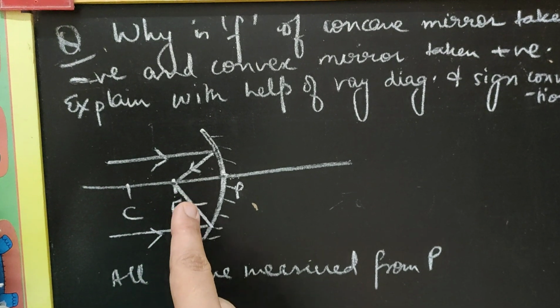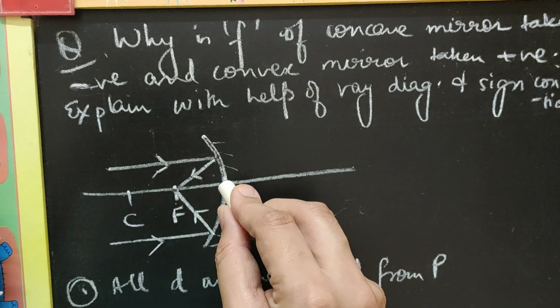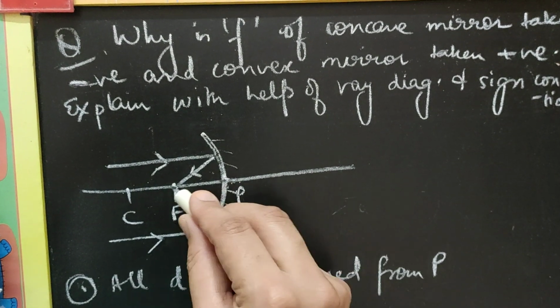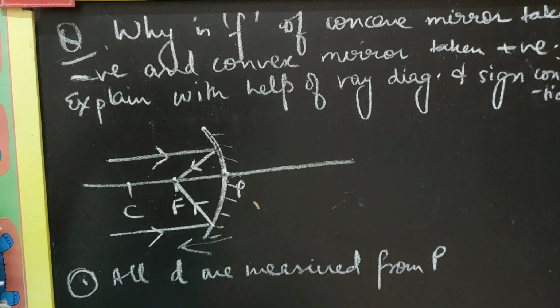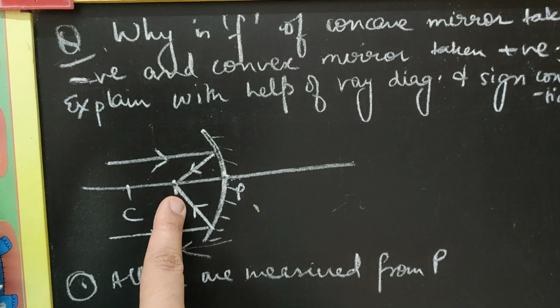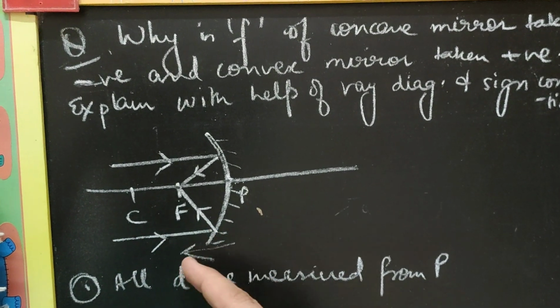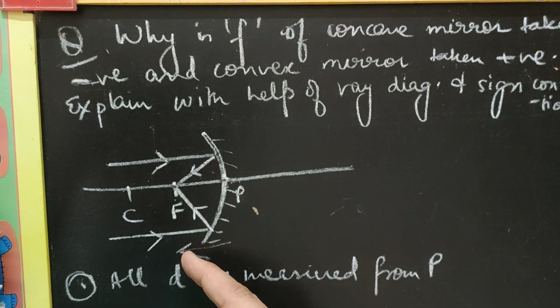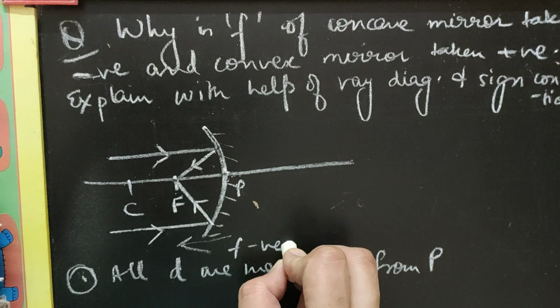Now in this case, if all distances are measured from pole, we are going to start from the pole, and to measure this distance, we are going to move in a direction opposite to the incident light. Incident light is coming in this direction. For measuring focal length, we will start from the pole and move in the opposite direction of incident light. So this distance is taken negative. Hence, the focal length of a concave mirror is negative.